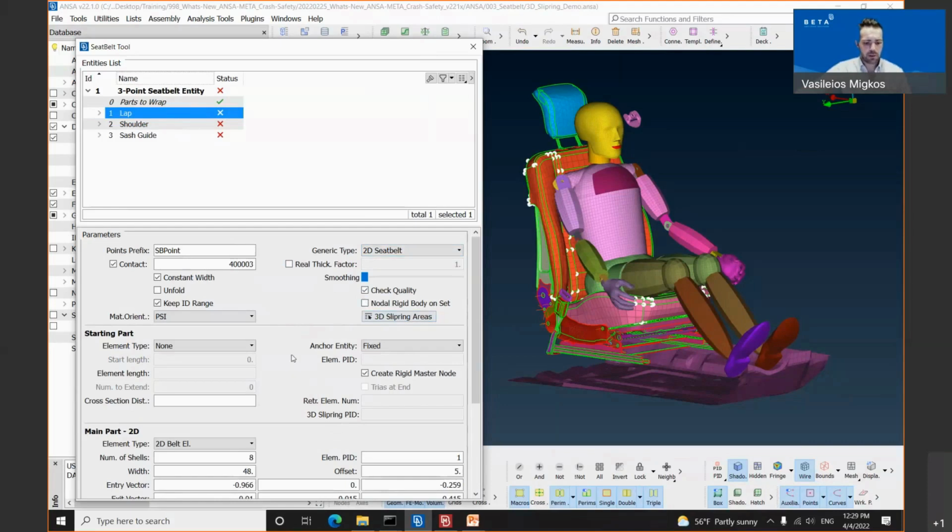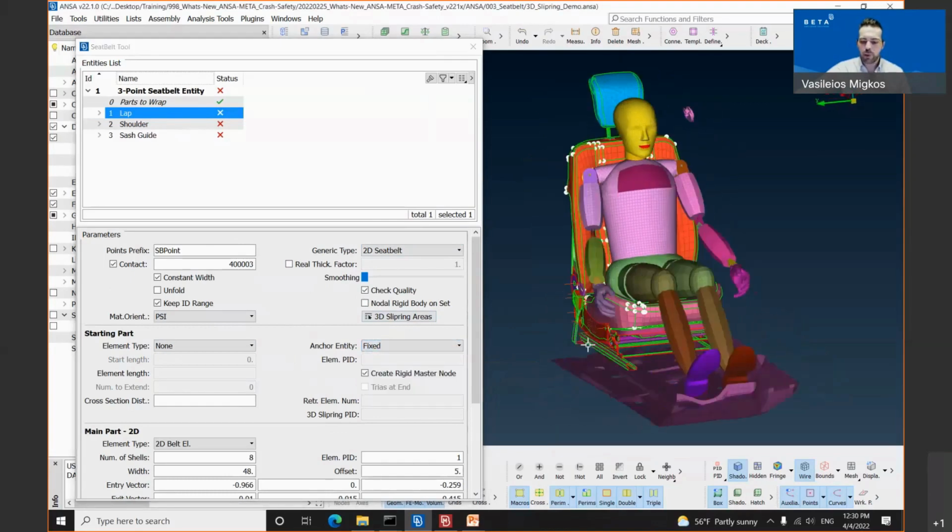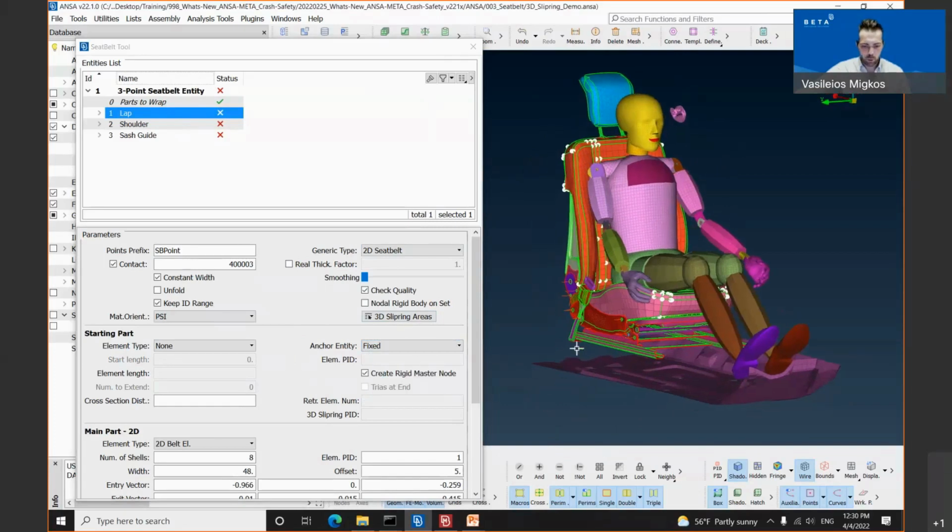I have selected in our example the element type none and the Ensure entity fixed. If the user clicks on this Ensure entity, he will notice that in this drop-down menu, the option of 3D slip ring has been faded out. The tool is smart enough and it recognizes that for the starting part, it doesn't need to pass any seatbelt through a component. That's why for the starting part of the first component, the option is faded out.